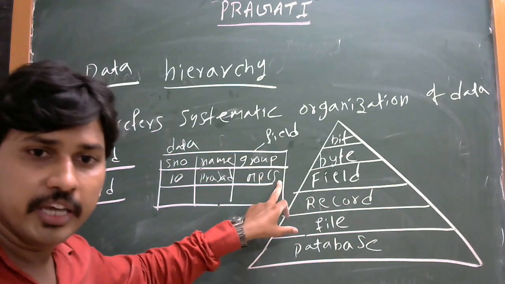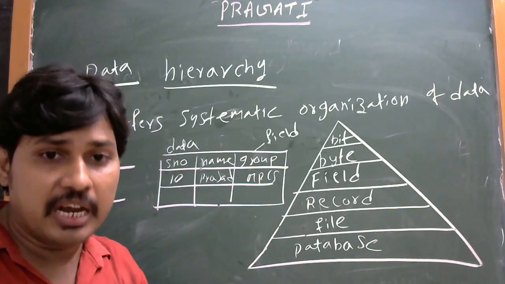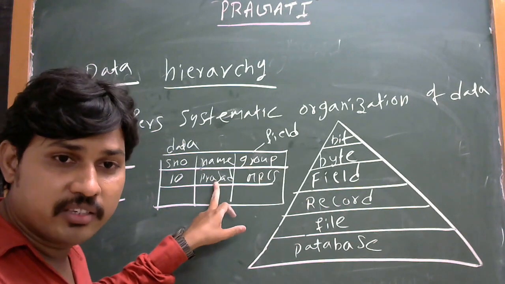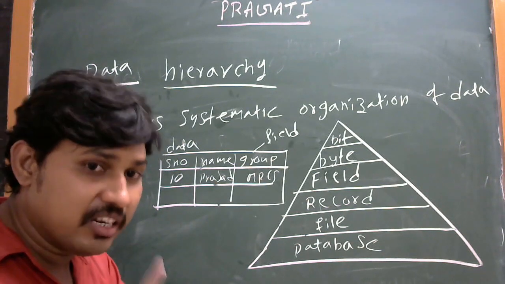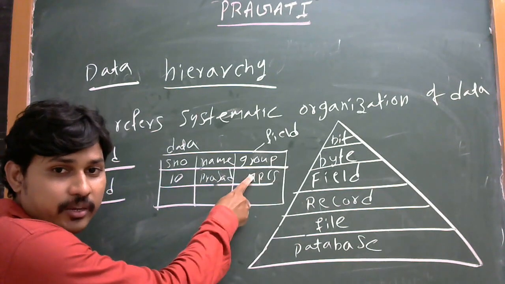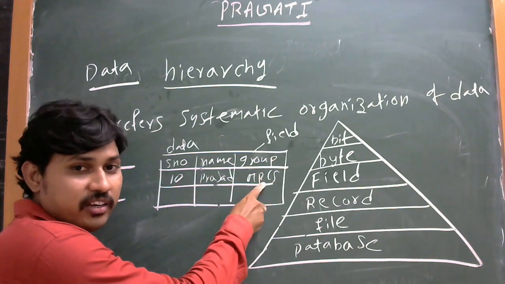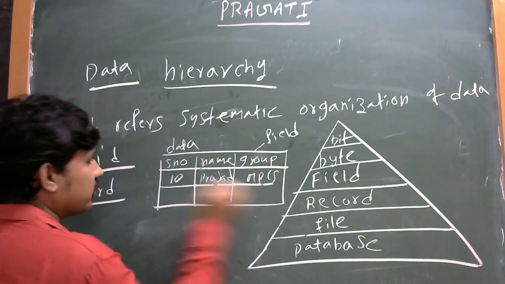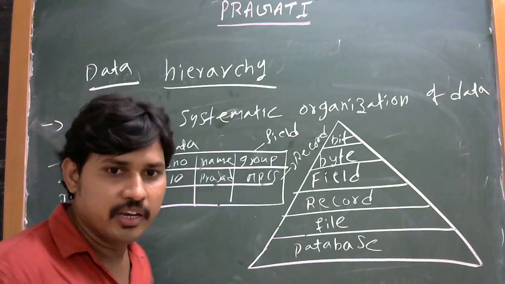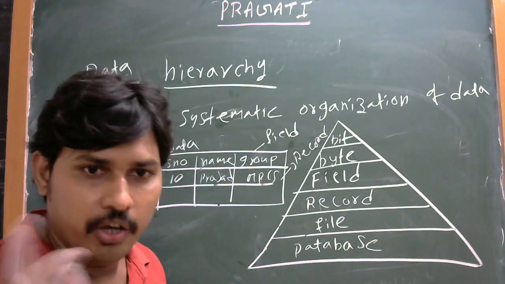In MS Word, this is a row, but in the DBMS concept, it is a record. A record is a collection of fields. This is the field, this is the field, this is the field. The collection of fields is called a record.